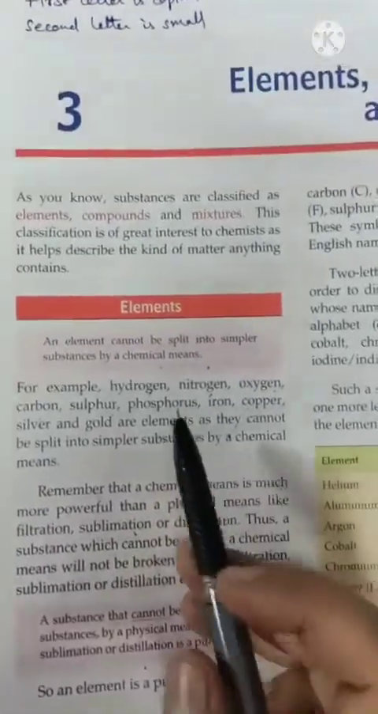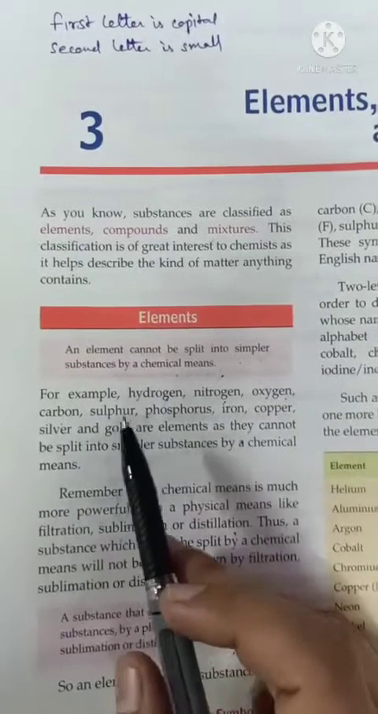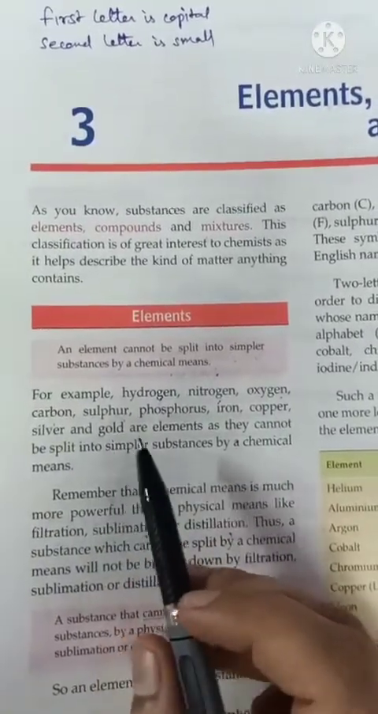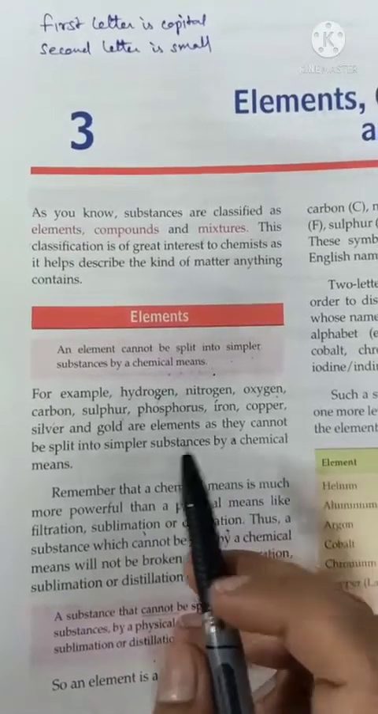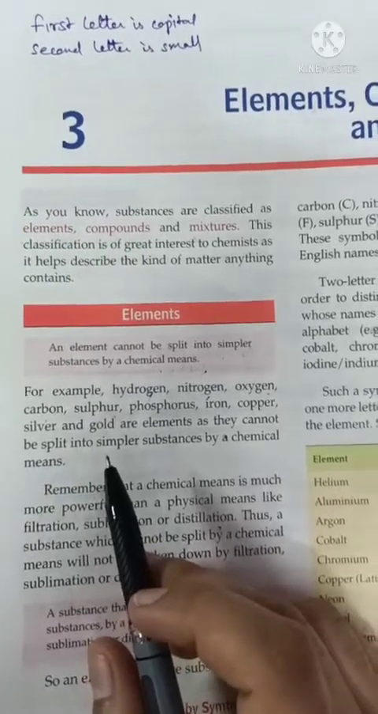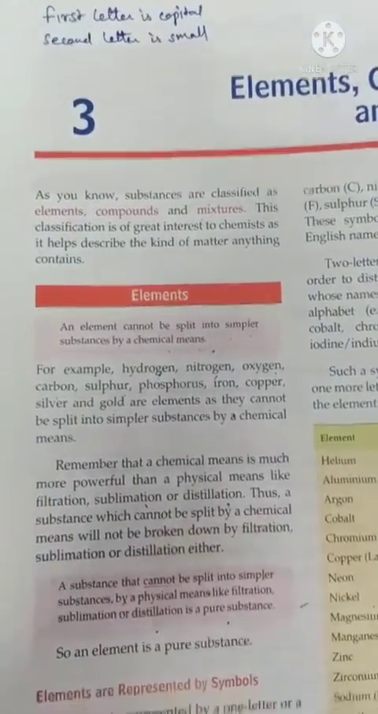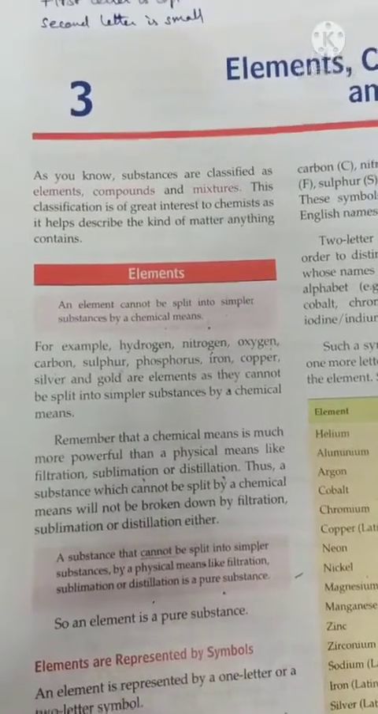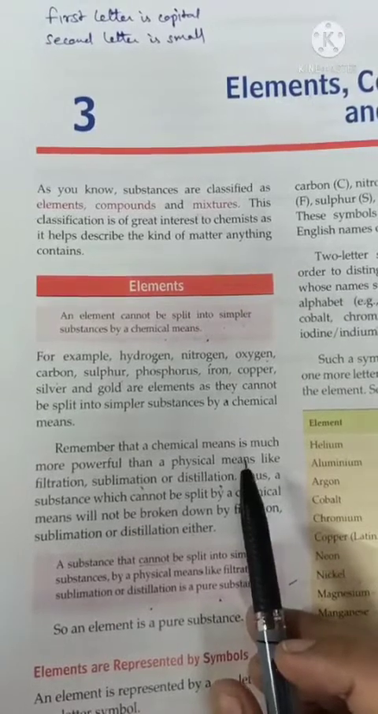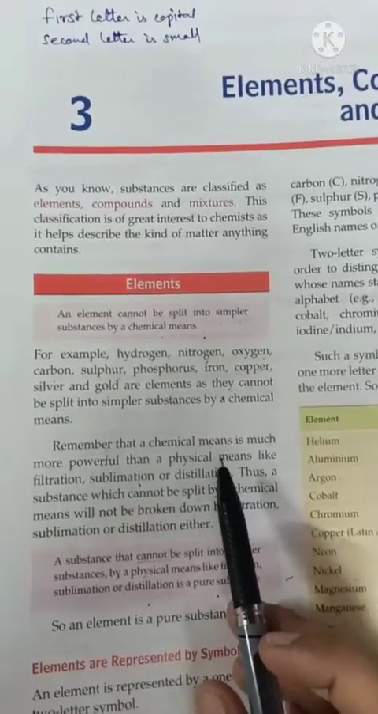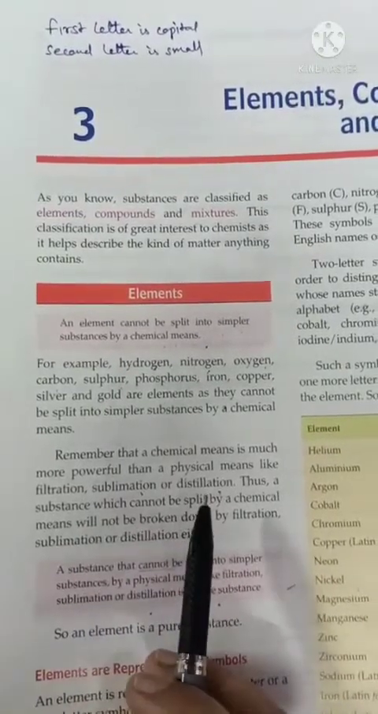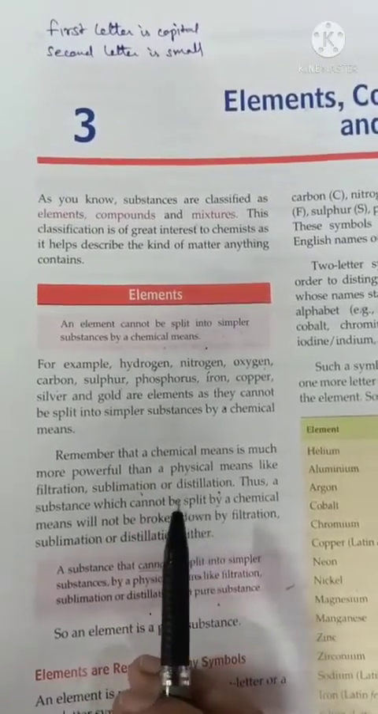Now examples: hydrogen, nitrogen, oxygen, carbon, sulfur, phosphorus, iron, copper, silver, gold, all are elements, because none can be split into simpler substances by chemical means. Now beta, what does chemical means? Chemical means any method that is stronger than physical methods. And physical methods, we know, are like filtration, sublimation, distillation and many more.